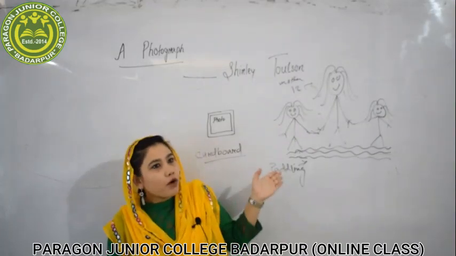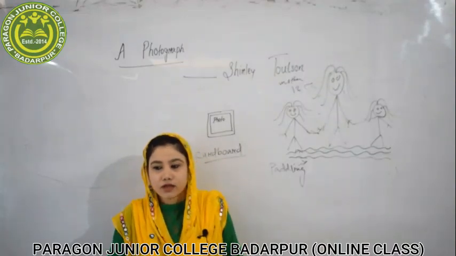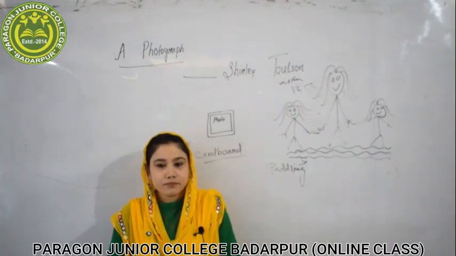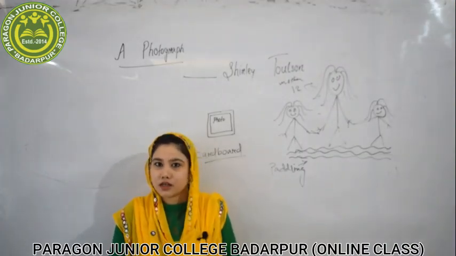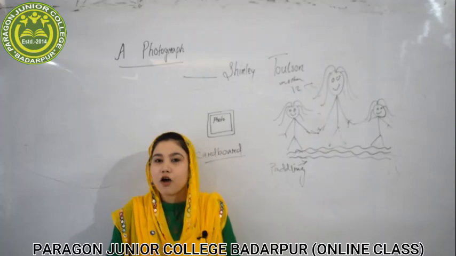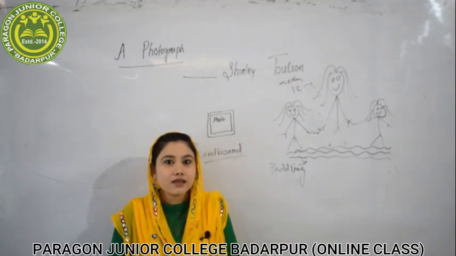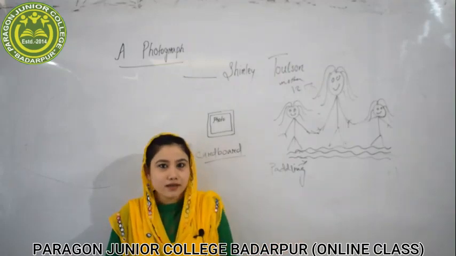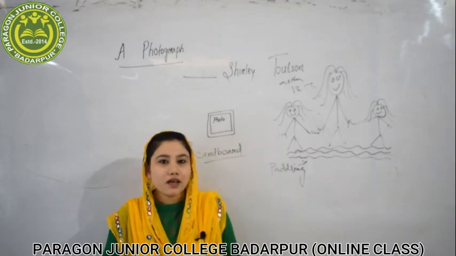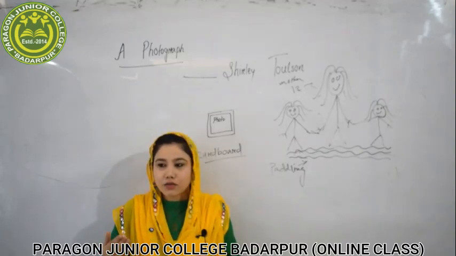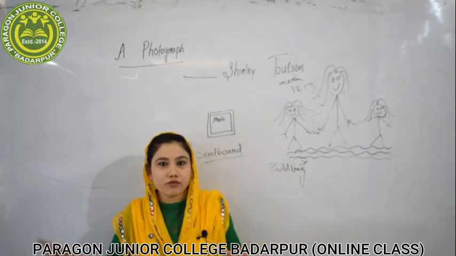Like this, when the poet saw her mother in the photograph, she was laughing. How sweet a face our mother had at that time. How innocent she looked. None of us has seen the childhood of our parents. Our parents have seen our childhood, but we have never seen theirs. We can only see them as a child if we have a photograph of their childhood.